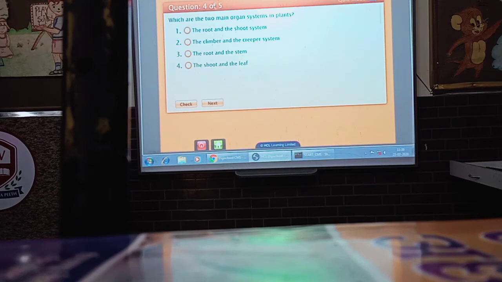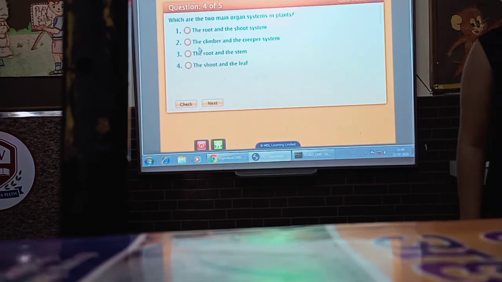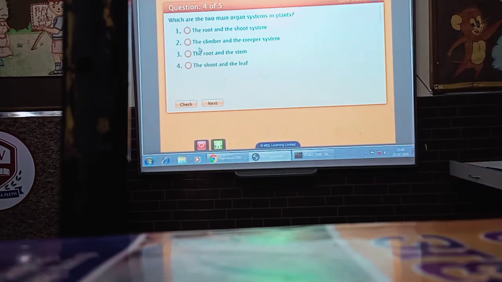Next is, what are the two main organ systems in plants? Root and shoot system, climber and creeper system, root and the stem, the shoot and the leaf. You have to tell the two main organ systems in plant. So what will be the answer, class? Mark the answer fastly. The answer will be A. Answer will be root and shoot system.